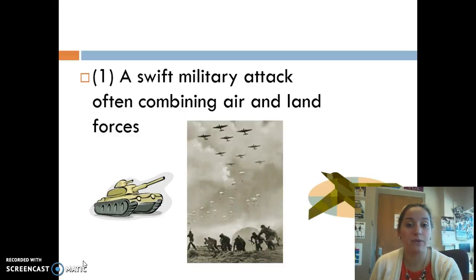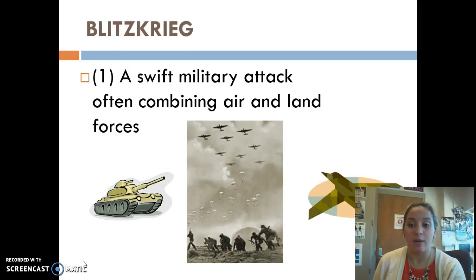The first one, a swift military attack, often combining air and land forces. Let's see what this is. Blitzkrieg. Everyone try to say that out loud to yourself. Blitzkrieg. Okay, that's a word we're going to focus on later on in the unit.